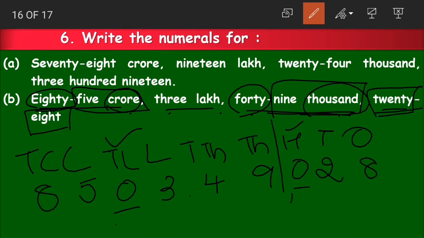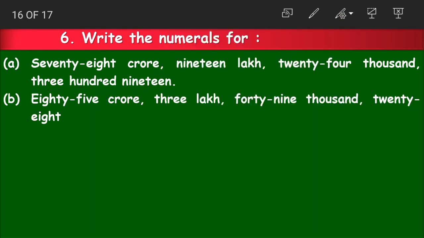After the end of every period. Here, then after the thousands period, then after the lakhs period. How? 85,03,49,028 is read as 85 crore 3 lakhs 49,028. Okay, children. Now these were the two ways of how to write the numerals for the given number name.